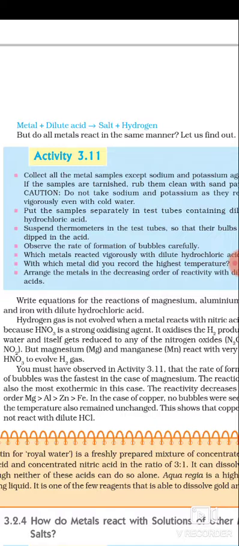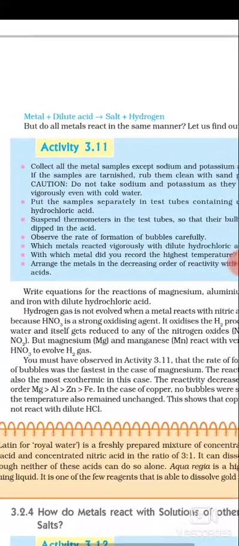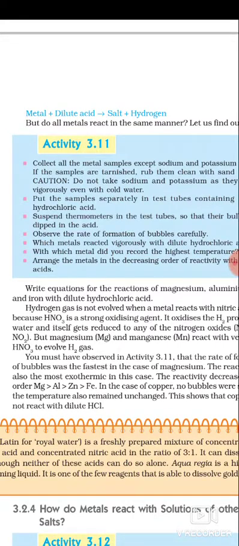So what is happening? The metal reacts with dilute nitric acid and produces salt, but the hydrogen will not be there because the produced hydrogen undergoes oxidation. The produced hydrogen will form water. How?